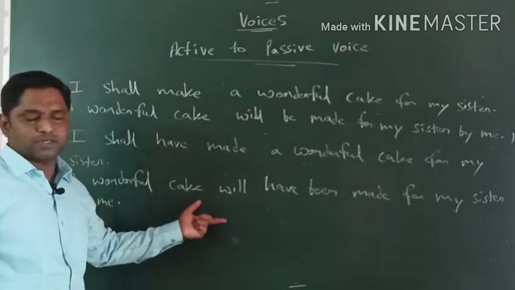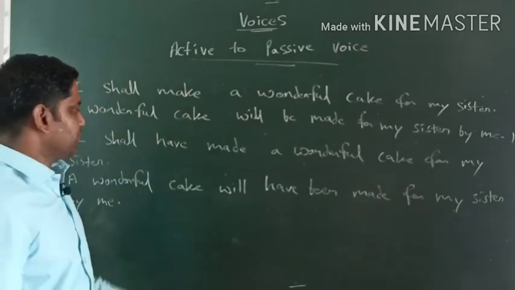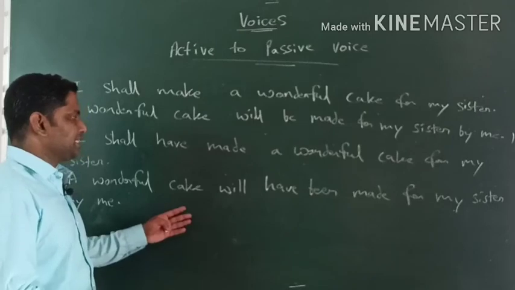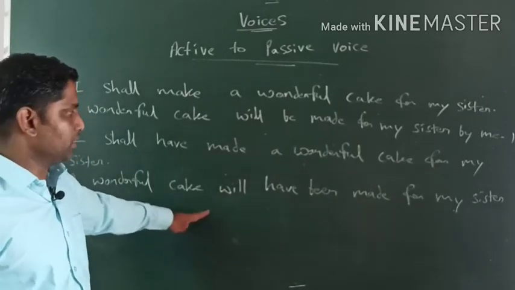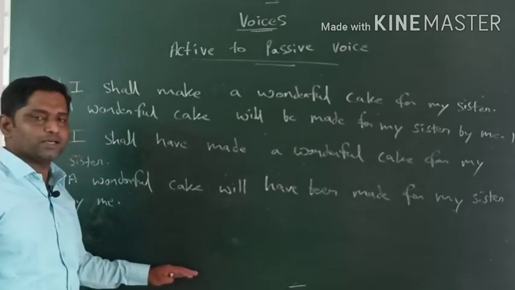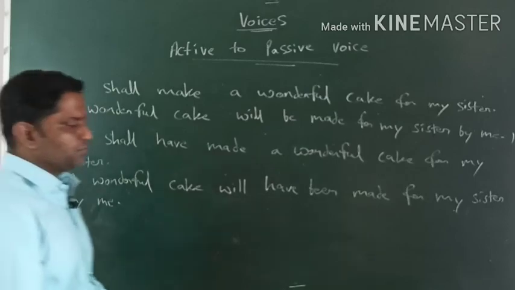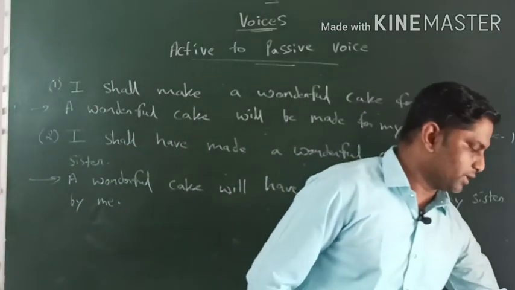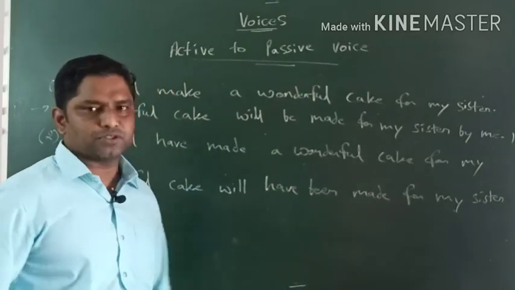This is absolutely correct according to the formula. If we use the formula for developing sentences, then definitely our sentence wouldn't go wrong. अगर हम formulas का use करते हैं तो हमारा sentence कभी भी गलत नहीं होगा. This is how we deal with active voice, passive voice in 8 varieties of tenses.